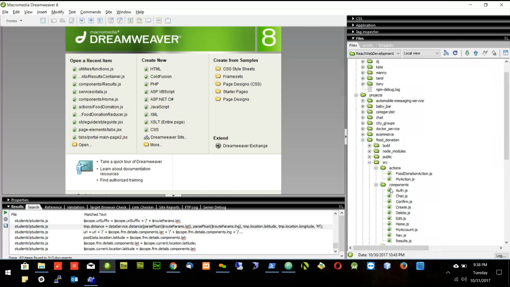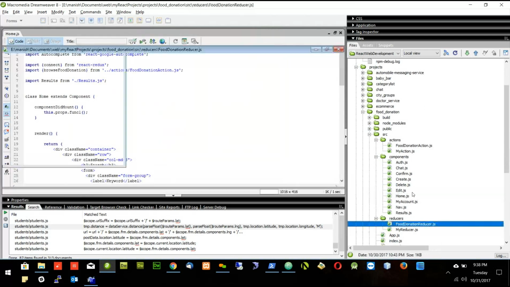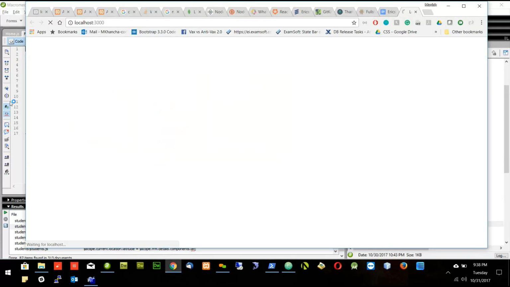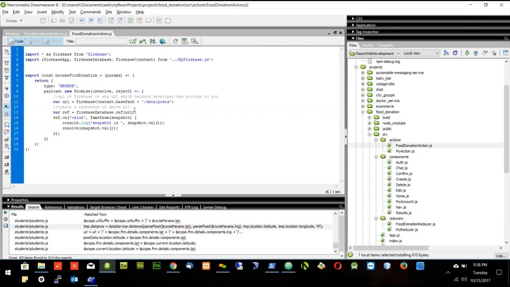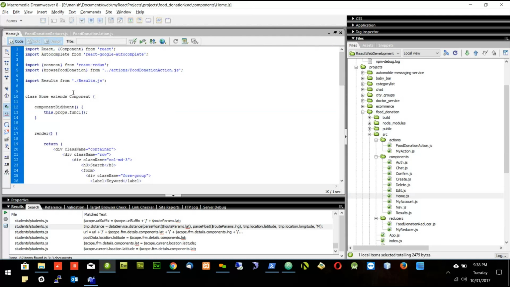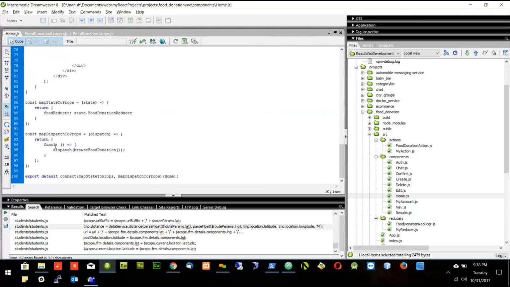Okay, let's go and see what we are trying to do now. So this is the page, it will load in some time. I'm in the home.js. Whenever the page loads, I will call this function, and this function will call the action.